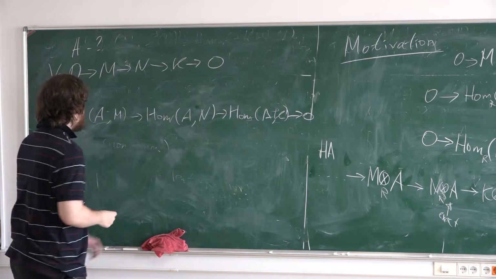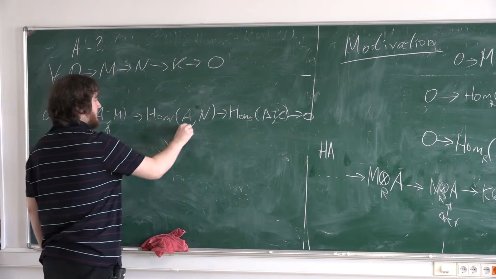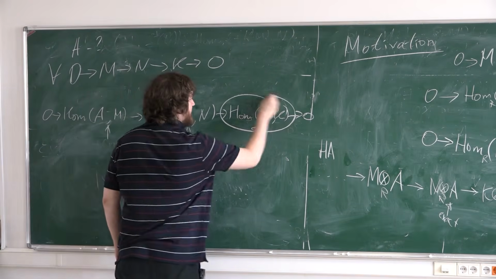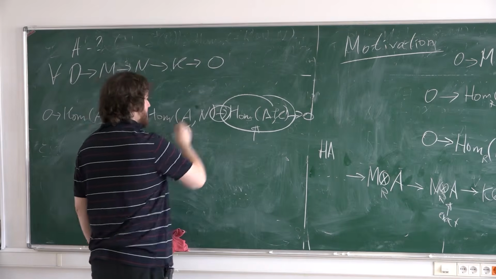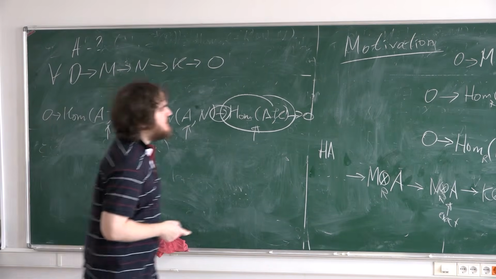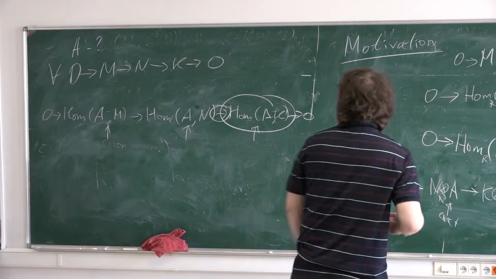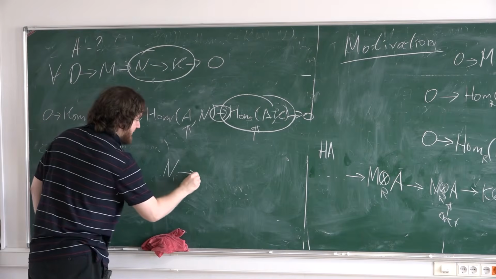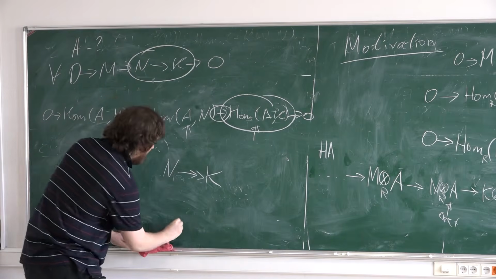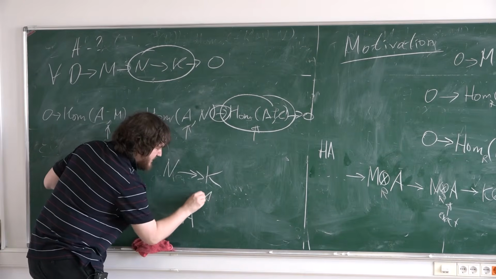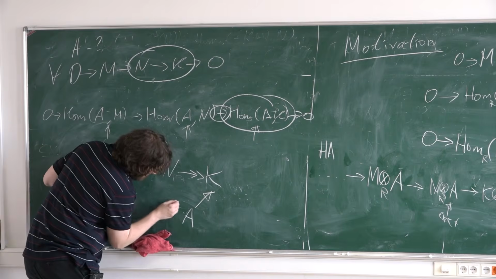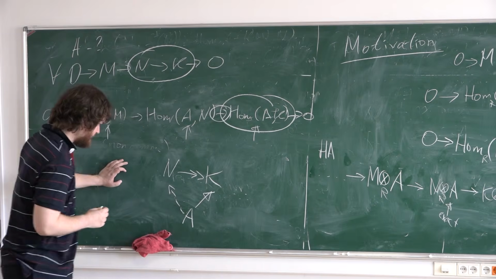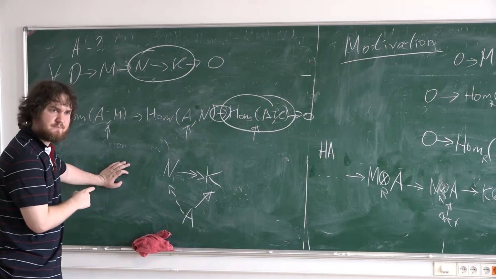No, what does it mean? I know that this sequence is exact here and exact here always. So all that I need is exactness in this place. So all that I need is surjectivity of this map. And as we saw before, surjectivity of this map means that if I have a surjective map here, and I have a map from A to K, there must exist some map from A to N. Okay? It's what I need.